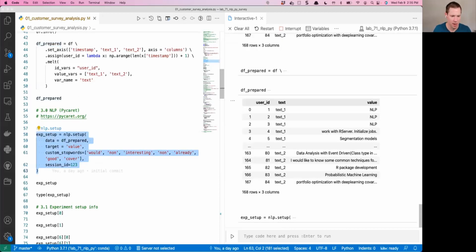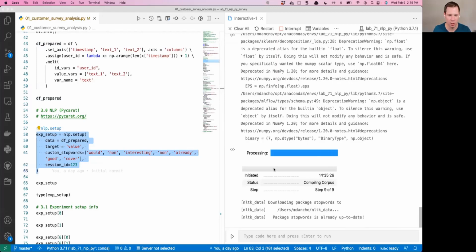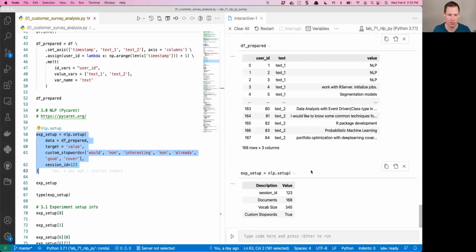And what it's going to do is basically do the pre-processing. So it's processing that corpus, and then it spits out this data frame that gives you a summary. There was a session ID that we used, 1, 2, 3, that helps make it more reproducible. The documents that it analyzed was 168. That means there's 168 of these items in the value column. The vocabulary size is 345, so there's 345 unique words, and then it's got a True here for custom stop words.